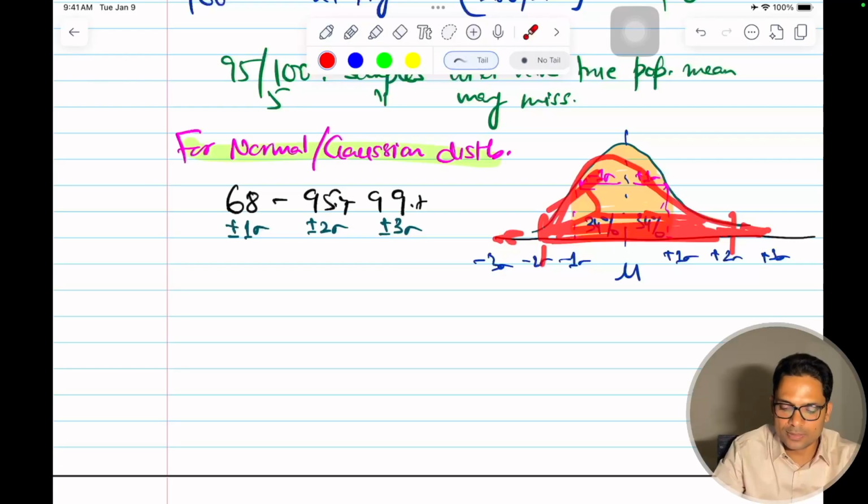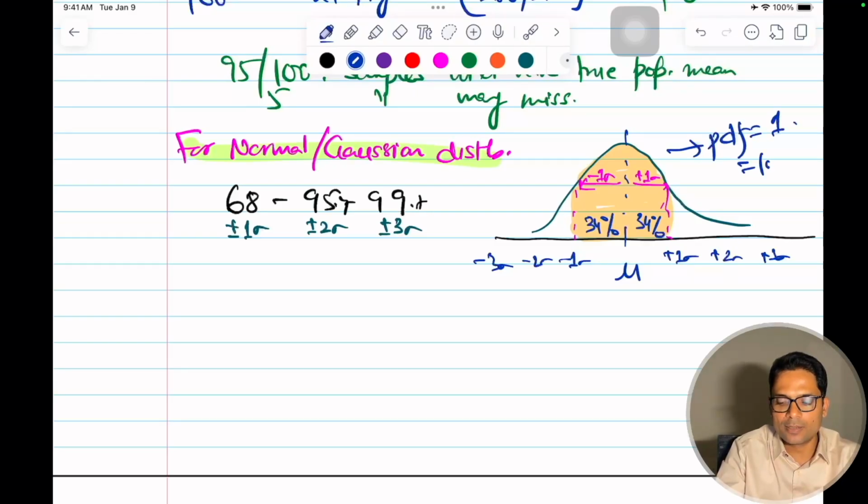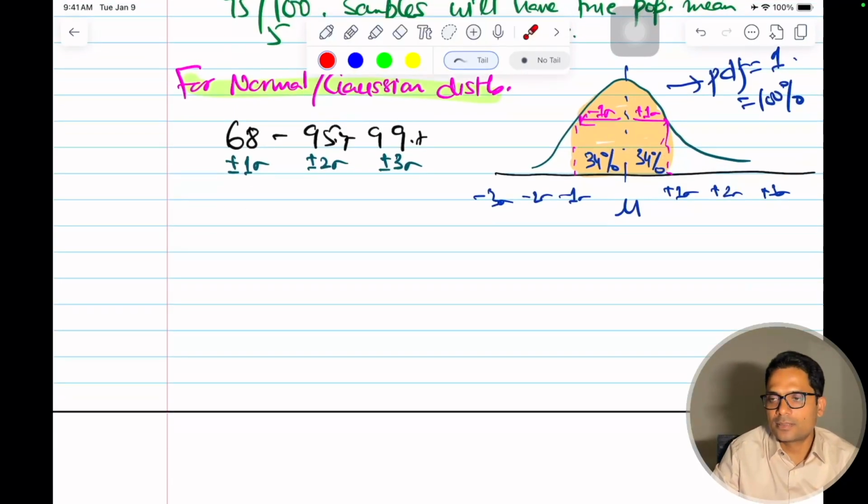What is this captured? And this is a PDF, right? So this PDF will be equal to 1, or that will be like 100%. But this is very useful to understand. Okay, I'll just reiterate this.